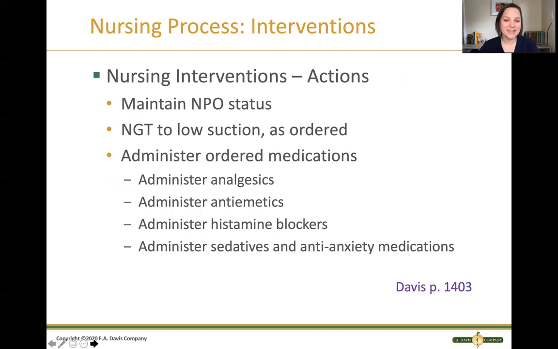How are we going to take action on these patients? We're going to maintain NPO status, keep that pancreas chill and keep it from releasing more of those digestive enzymes. We may need to put them on an NG tube to low intermittent suction. And we're going to administer the medications as ordered, things like analgesics for pain, antiemetics for the nausea, histamine blockers to reduce stomach acid, and sedative and anti-anxiety medications as indicated.